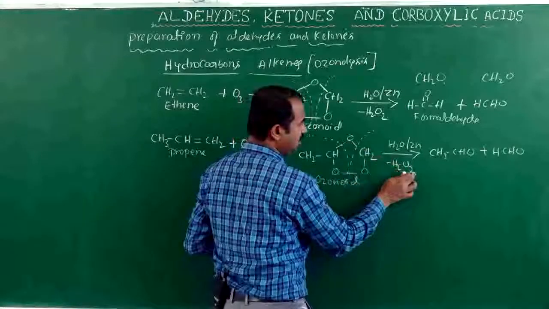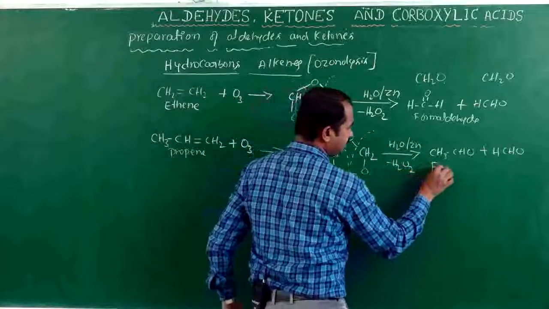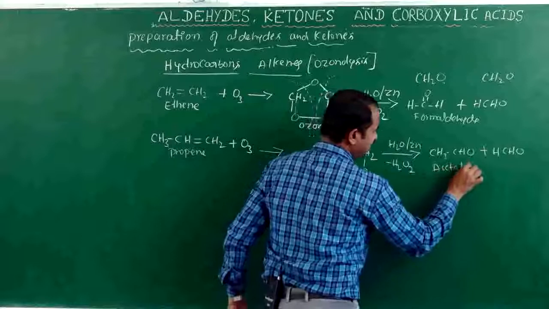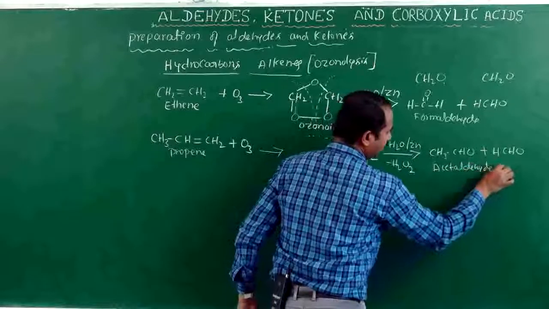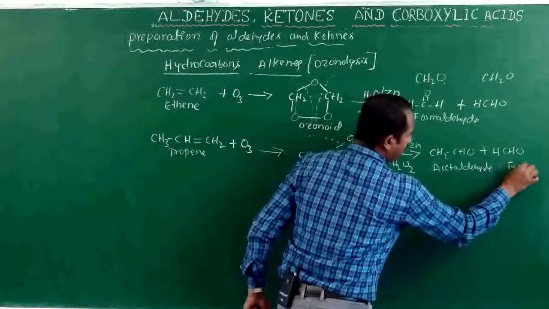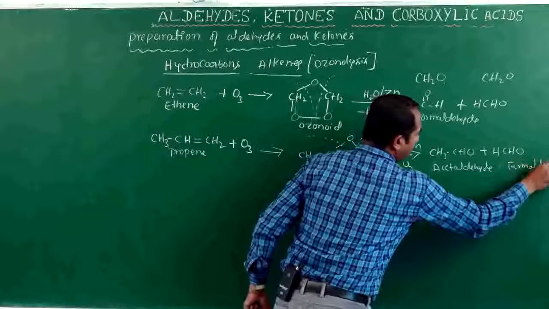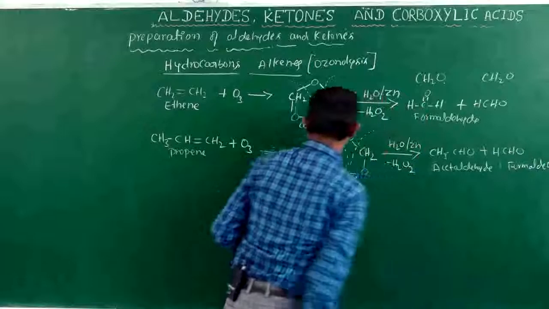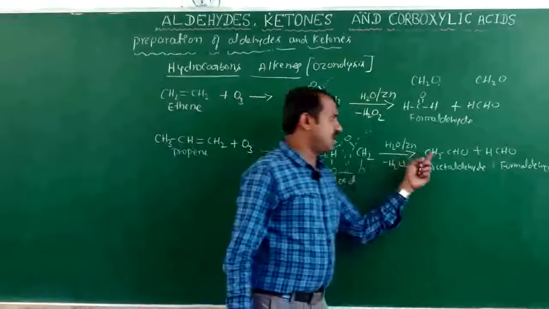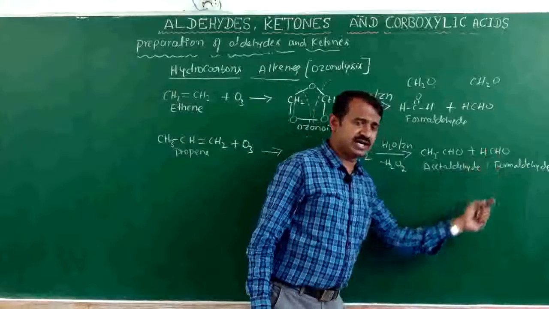HCHO is formed by removal of hydrogen peroxide. CH3CHO is acetaldehyde and the other is formaldehyde. This is the preparation of aldehydes.